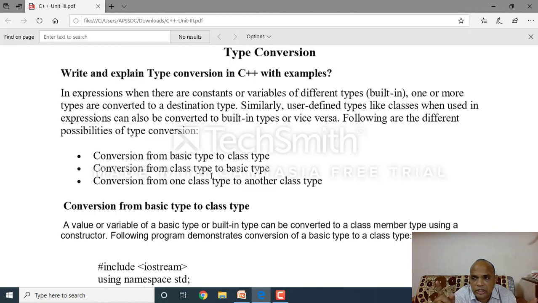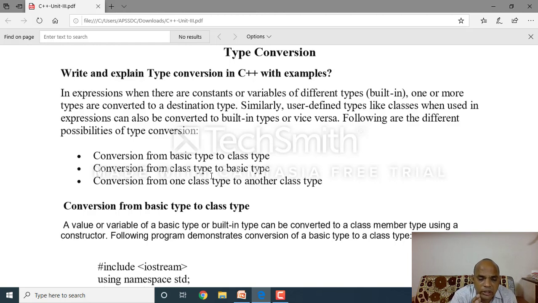So there is a condition: we convert from lower to higher. Lower means integer occupies 2 bytes, but float occupies 4 bytes. So integer converts into float, but float cannot convert into integer. Why? Float occupies 4 bytes of memory, that's why it cannot convert. Can a 4-byte memory value be assigned into a 2-byte memory location? Is it possible? No. Clear?